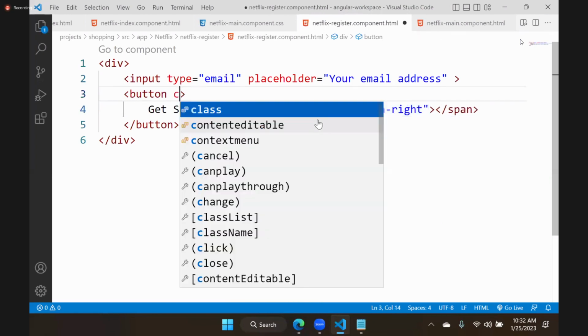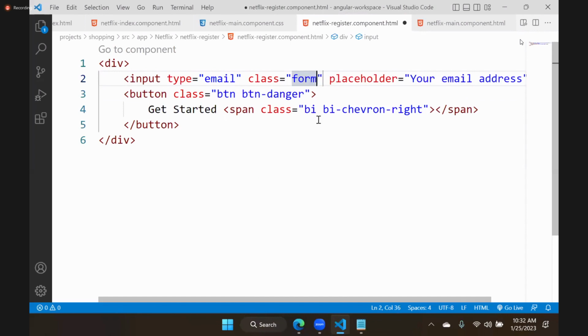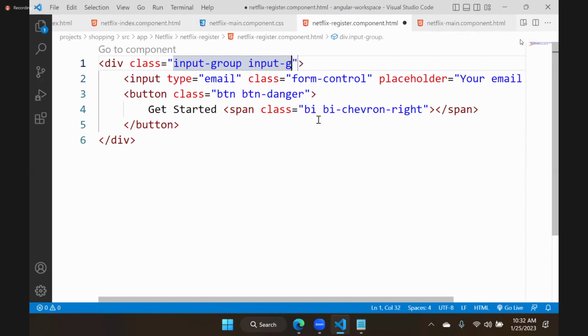This button will have class btn btn-danger. The input will have class form-control, and both will have a class input-group, and I will give input-group-lg, large.